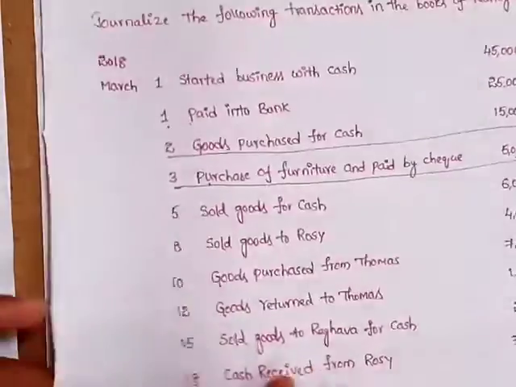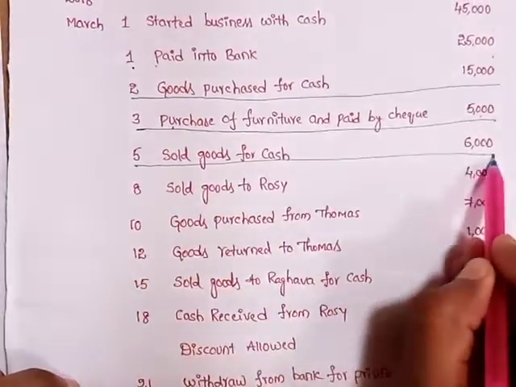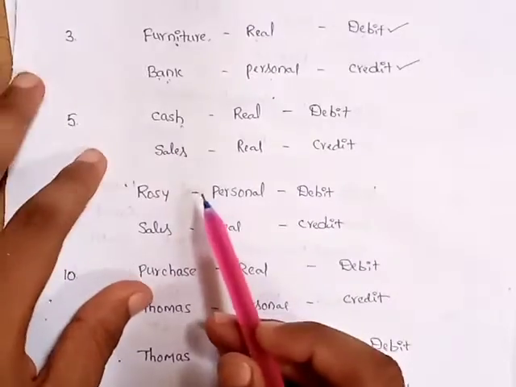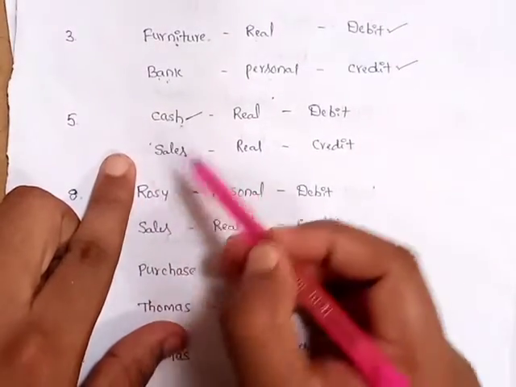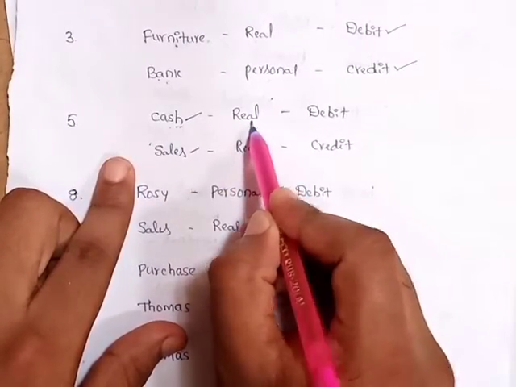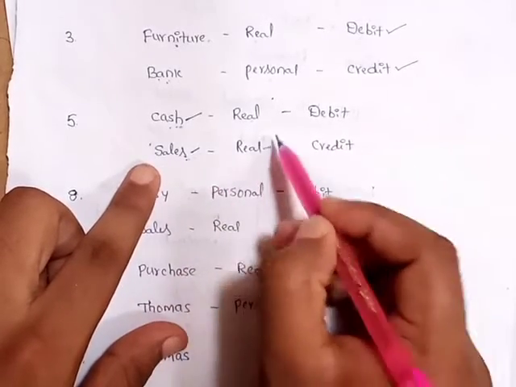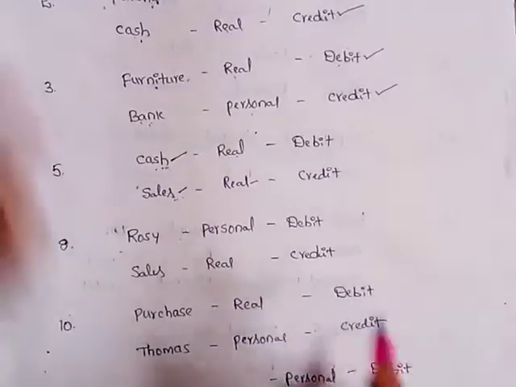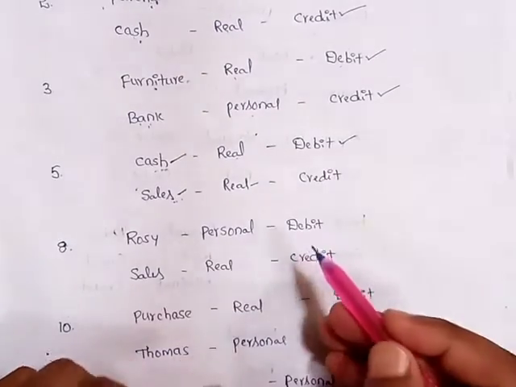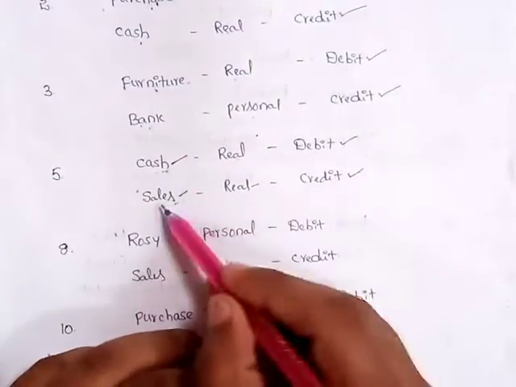Next transaction, sold goods for cash 6,000. In this transaction two aspects are involved. One is cash, the second is sales. Cash is an asset, that's why a real account. Sales: what we sold is goods, goods are also assets, that's why a real account. Both are real accounts. When we sell goods, cash comes into the business, so what comes in is debit. And when we sell goods, goods go out from the business, what goes out is credit. So cash debit, sales credit.